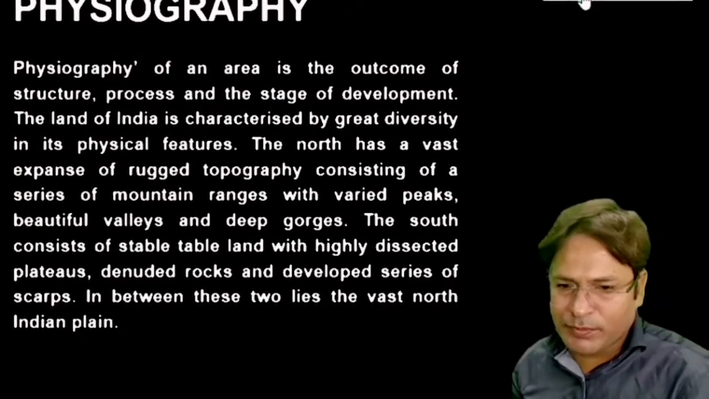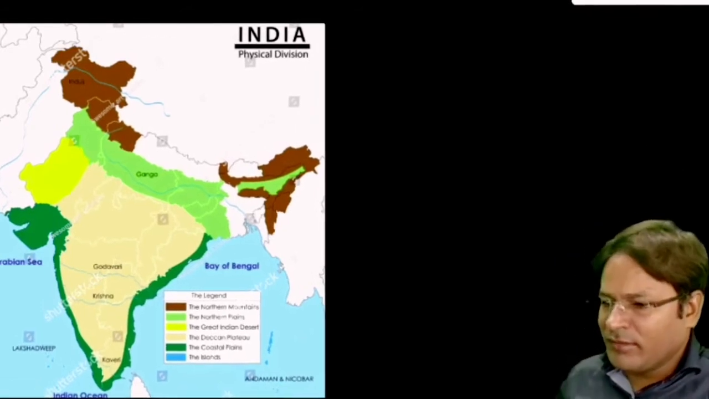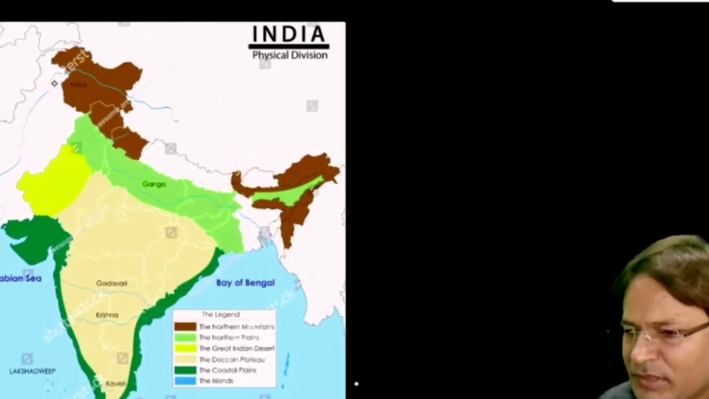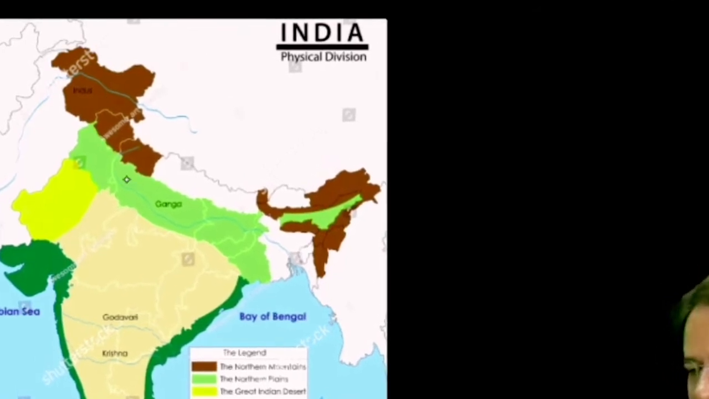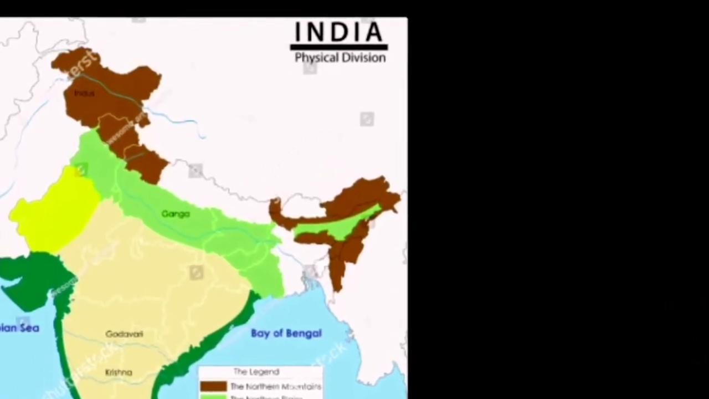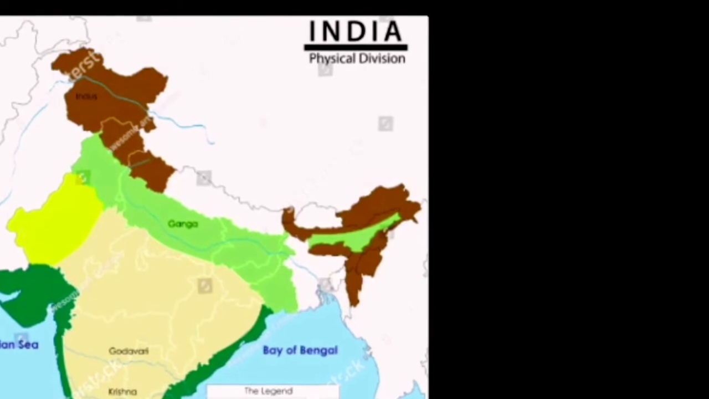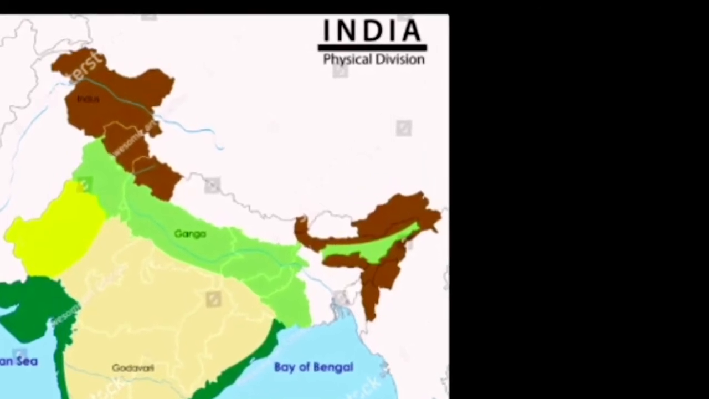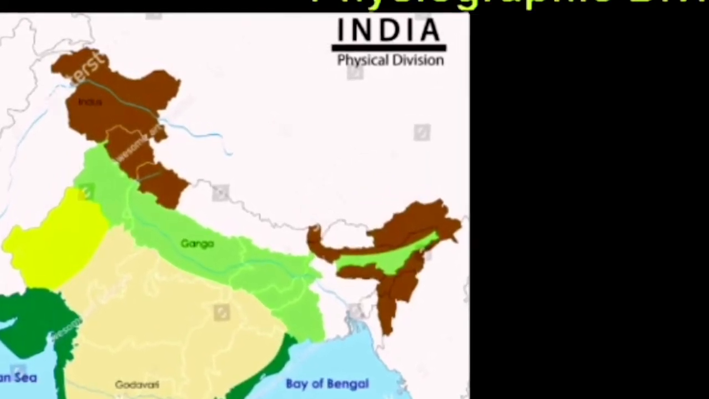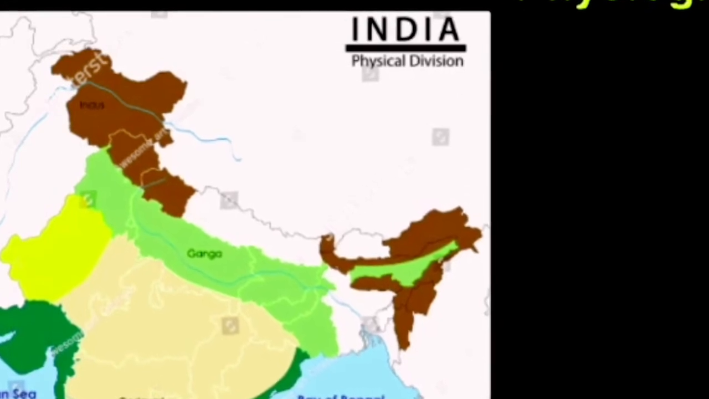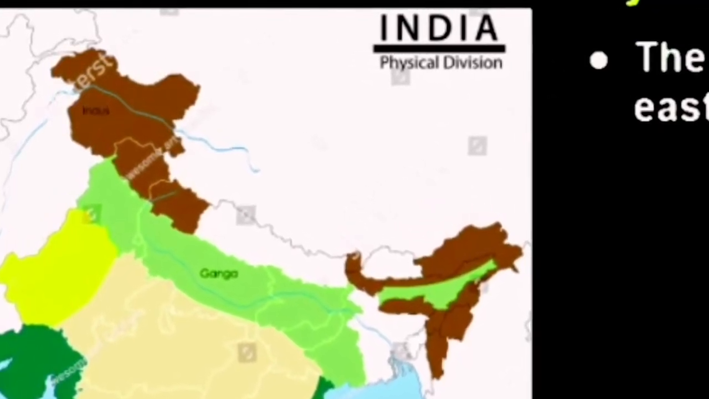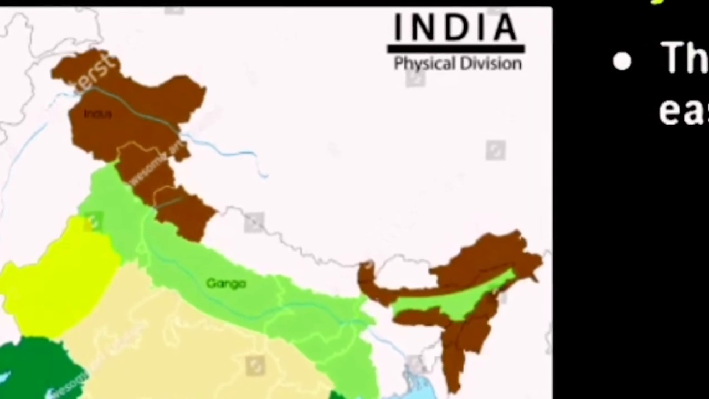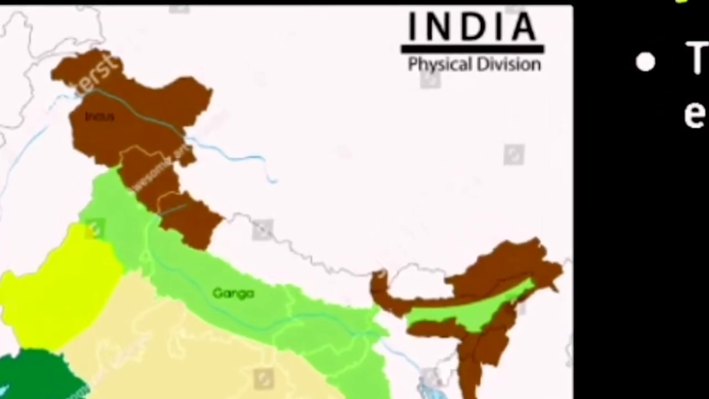physical divisions of India, you can see in this map the parts, or the physical divisions, of India are marked by different colors. Let's see about the first one. So, physical divisions of India. The first one is the northern and northeastern mountains.